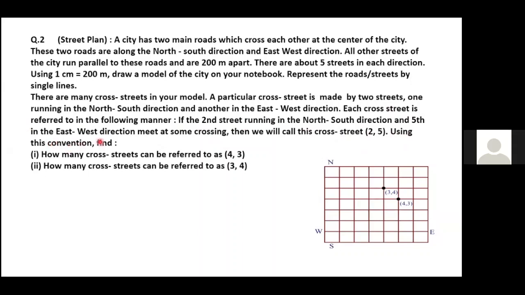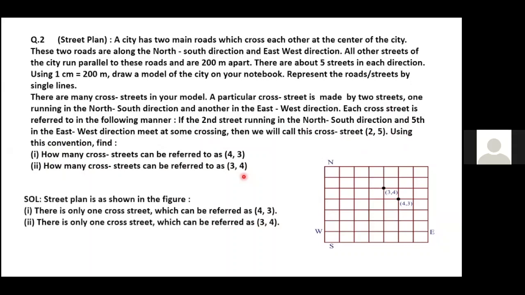Using this convention, find how many cross streets can be referred to as 4,3, and how many cross streets can be referred to as 3,4. 1, 2, 3, 4. This is the x-axis and this is the y-axis. Am I clear, children?